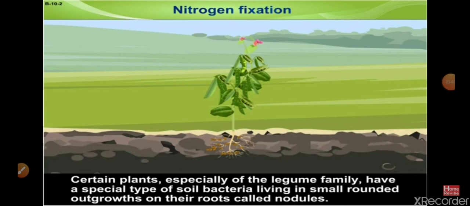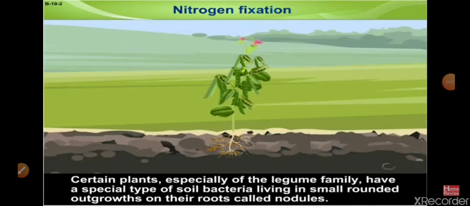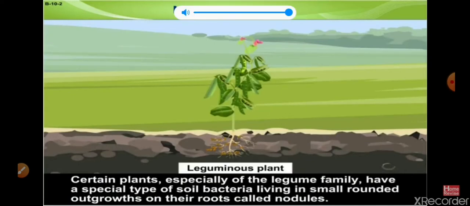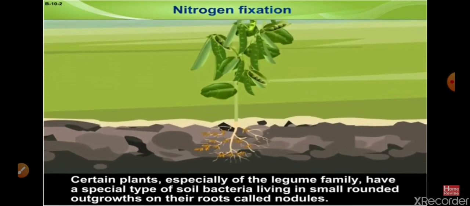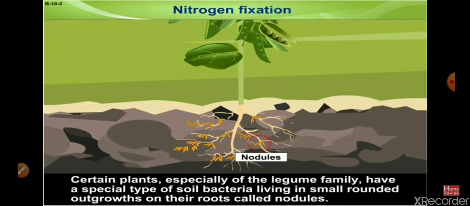Look at this carefully, how the plants are able to convert the atmospheric nitrogen into a usable form. Certain plants, especially of the legume family, have a special type of soil bacteria living in small rounded outgrowths on their roots called nodules.